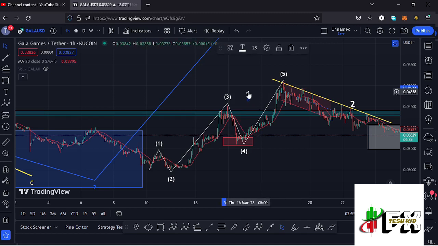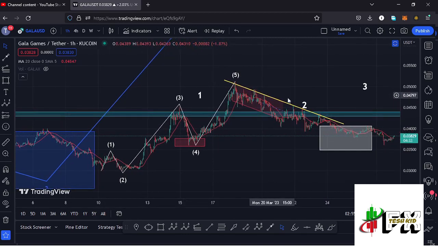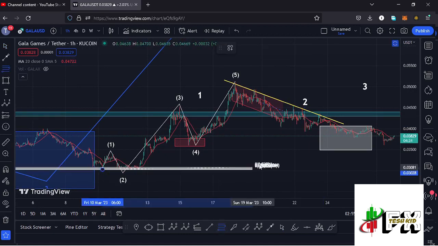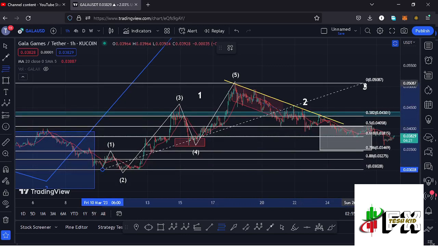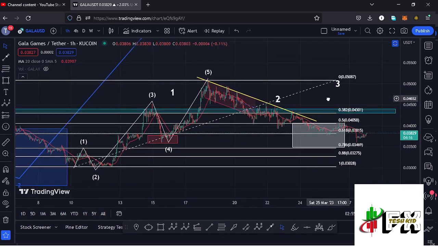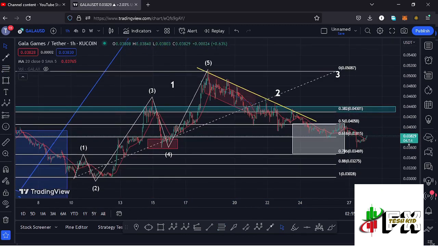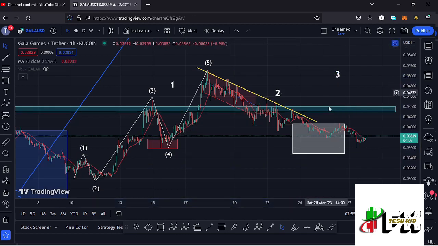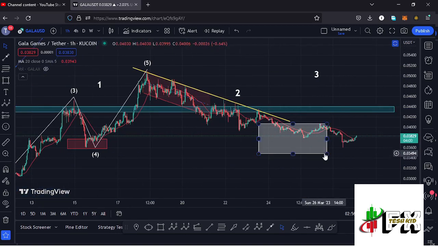and also completing the formation of that first wave to the upper side. And having seen the formation of a higher Elliott wave count 1, whatever we expected next was a corrective structure to the lower side in the formation of this wave 2. And using the Fibonacci's, connecting them from the low of the first wave down there to the high of that wave 1, I was able to come up with a minimum retracement area in the formation of this wave 2 between the fib level 0.5 and the fib level 0.78, which is a target area that lies between the $0.04058 mark and the $0.03469 mark, and it is within this white target area down here that I'm now expecting to see the low for this second wave to the lower side.